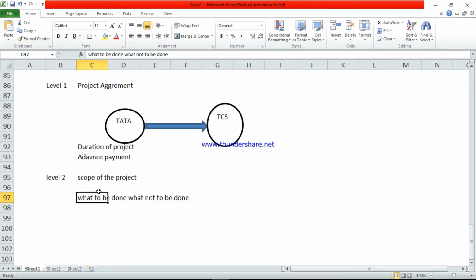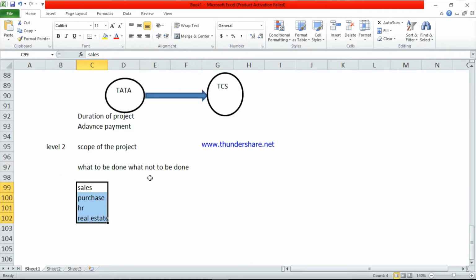It means suppose previously Tata is using all types of modules like sales, purchase, HR module, real estate module. This is the old one, so Tata is using all the modules. But now in SAP they don't want to use a few modules.